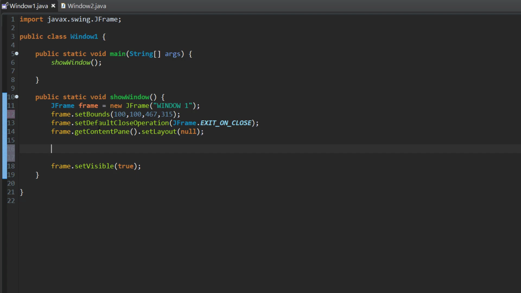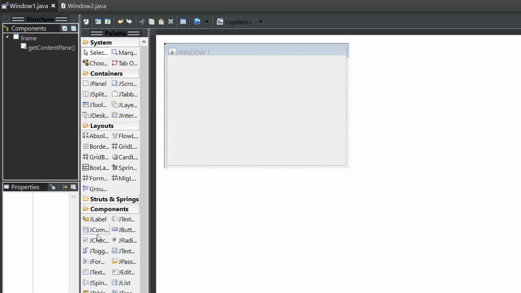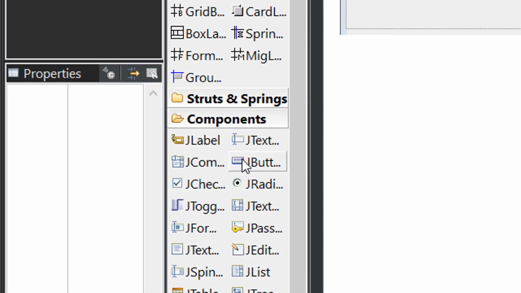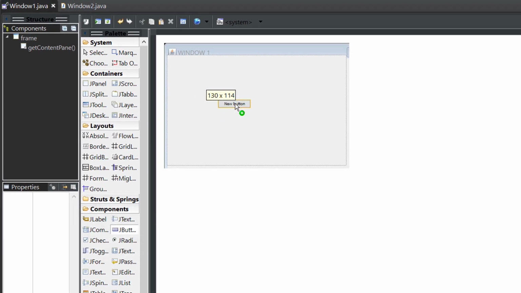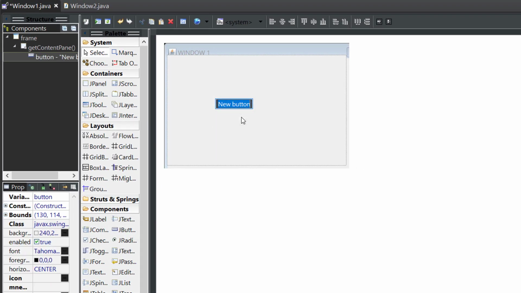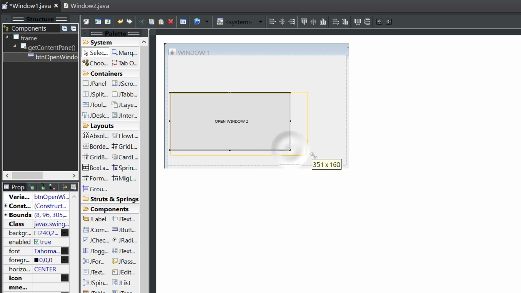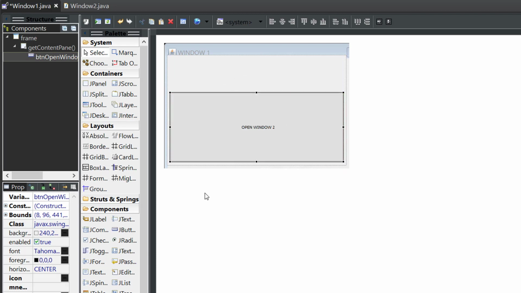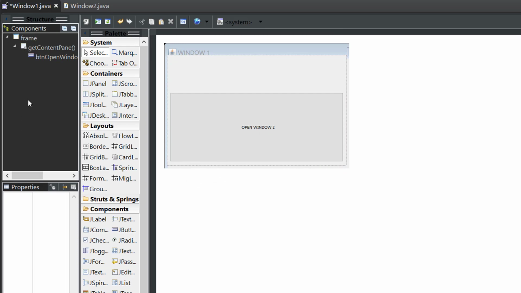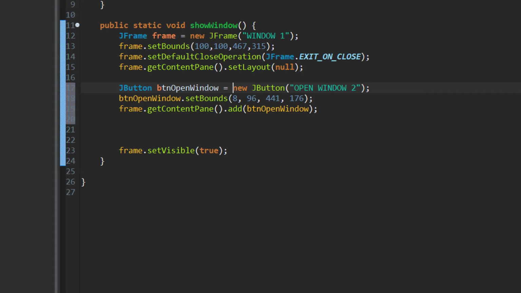Okay, now we're gonna just add a new button so we can open the next window we're gonna build. And we're gonna name it open window 1, I mean 2. I'm gonna make it bigger. There we go. Let's go to the source again.